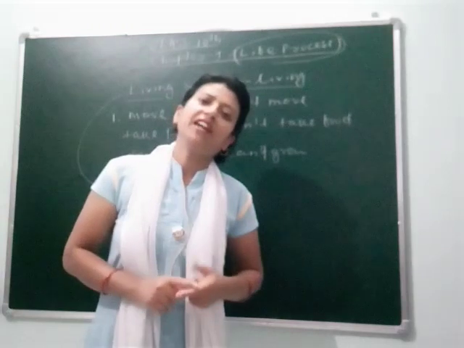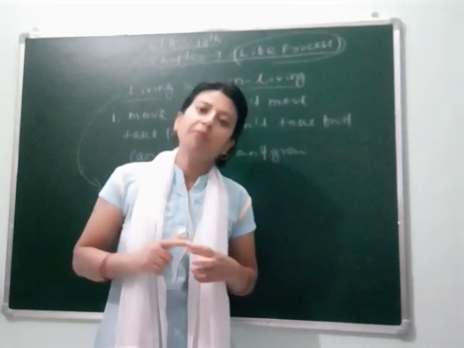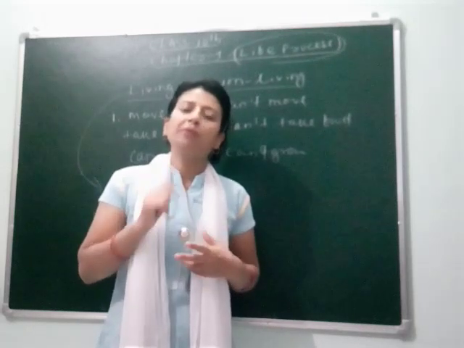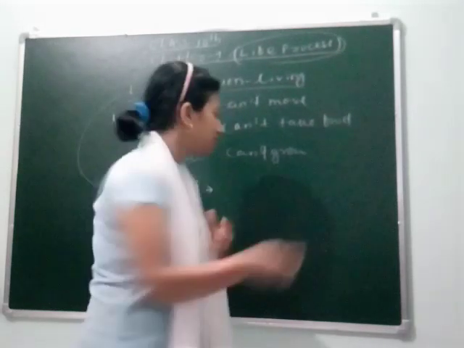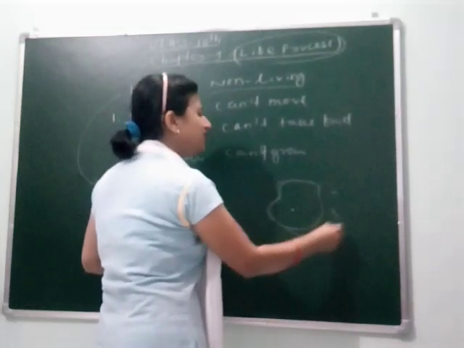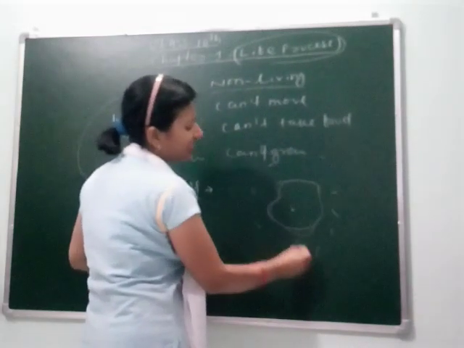Again, the living organism's body is either made up of a single cell or many cells. If it is made up of a single cell, then the cell body is directly in contact with the environment. This is the environment and this is the single cell organism.